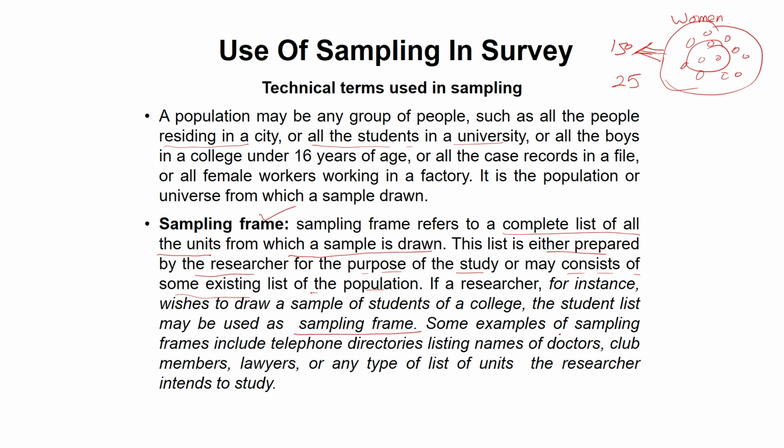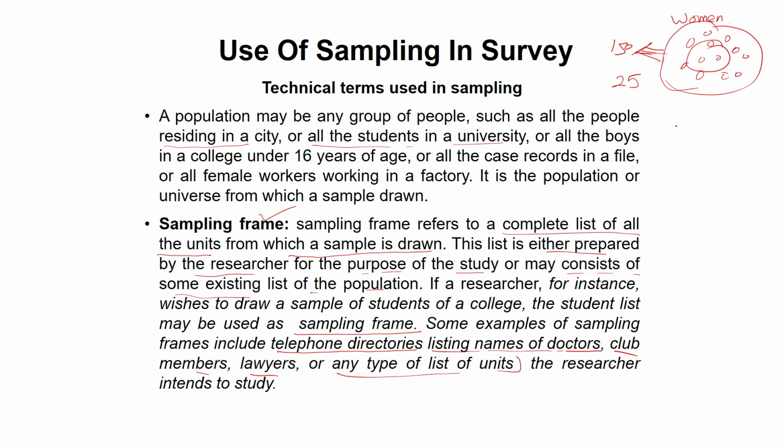Examples of a sampling frame: telephone directories, lists of the names of doctors, club members, lawyers, any type of list. With these examples, one thing is very clear: a sampling frame is a complete list of the units from which a sample is drawn.